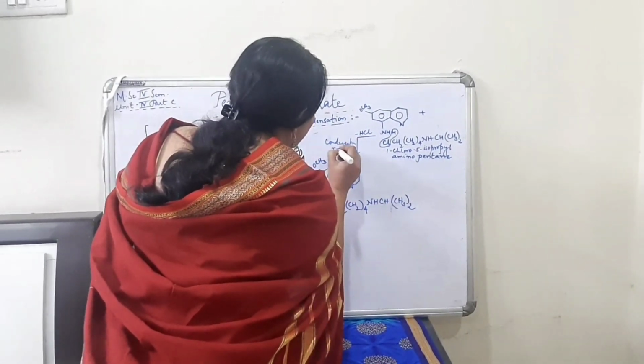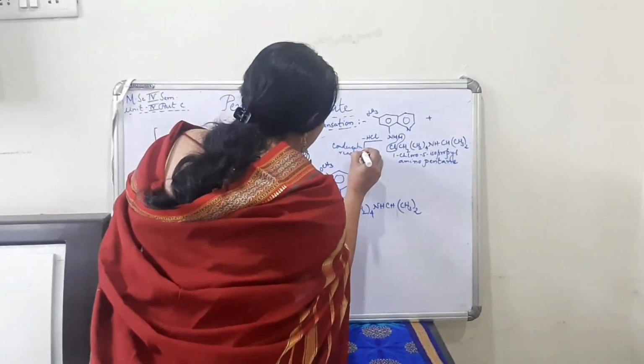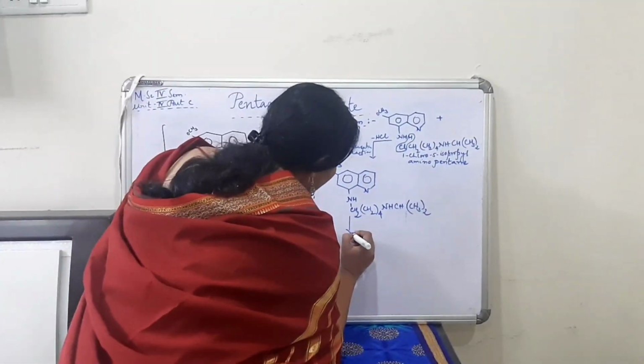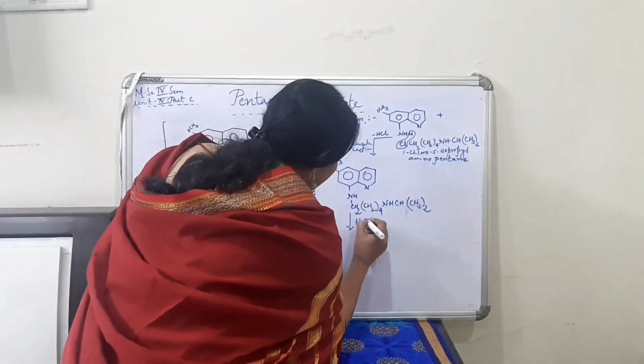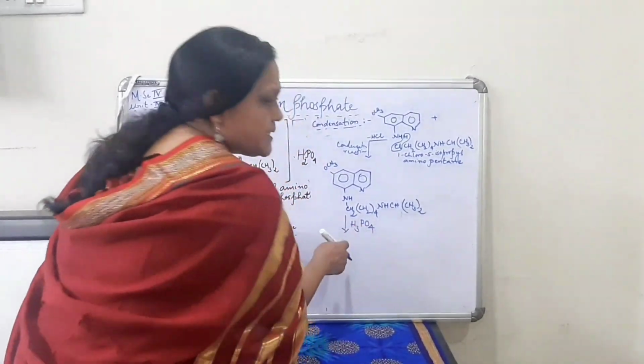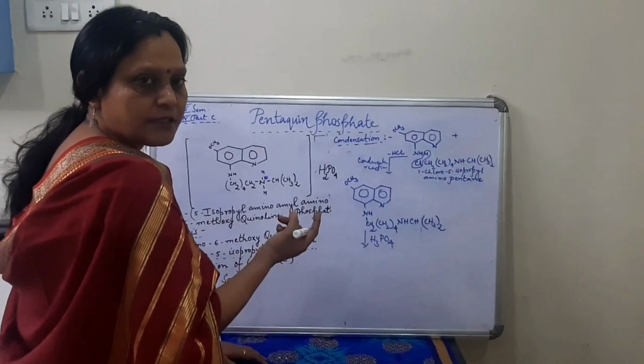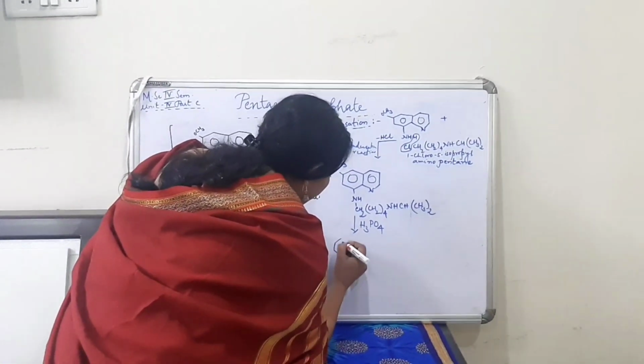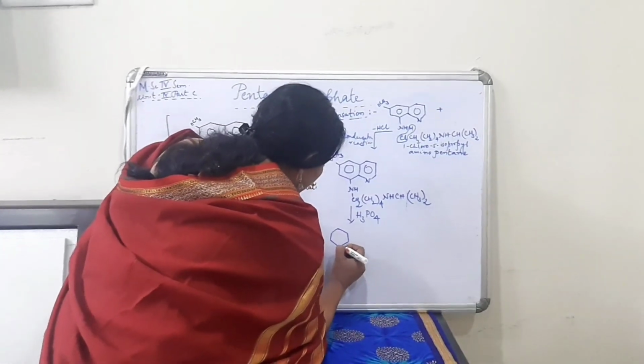Condensation reaction between A step and B step. And then we will convert it into its phosphate salt. So treat it with H3PO4. This is an acid. Acid has a tendency to lose a proton, H plus. So it will go and add up in this way.